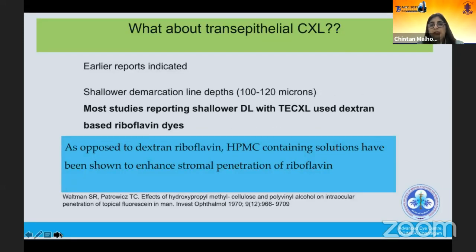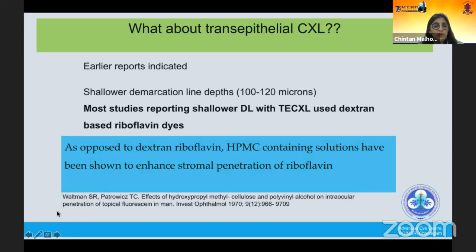Then what about transepithelial CXL? What was a disadvantage could prove to be an advantage in another situation. So earlier reports indicated that shallower demarcation lines have been seen with transepithelial CXL, but most of these studies used dextran-based riboflavin. And it's been shown again in experimental studies that, as opposed to dextran riboflavin, the HPMC-containing solutions enhance the stromal penetration of riboflavin. In transepithelial, we know that the epithelium tends to hinder the absorption of riboflavin into the stroma.